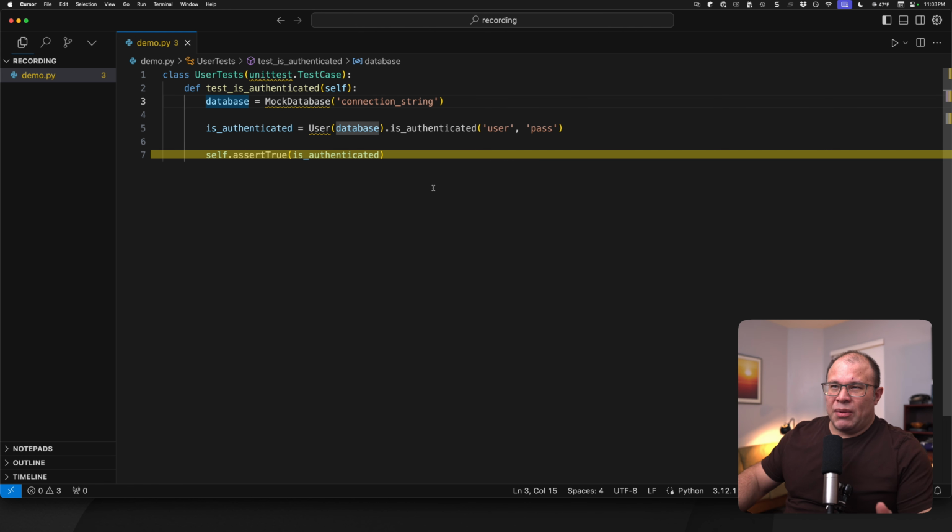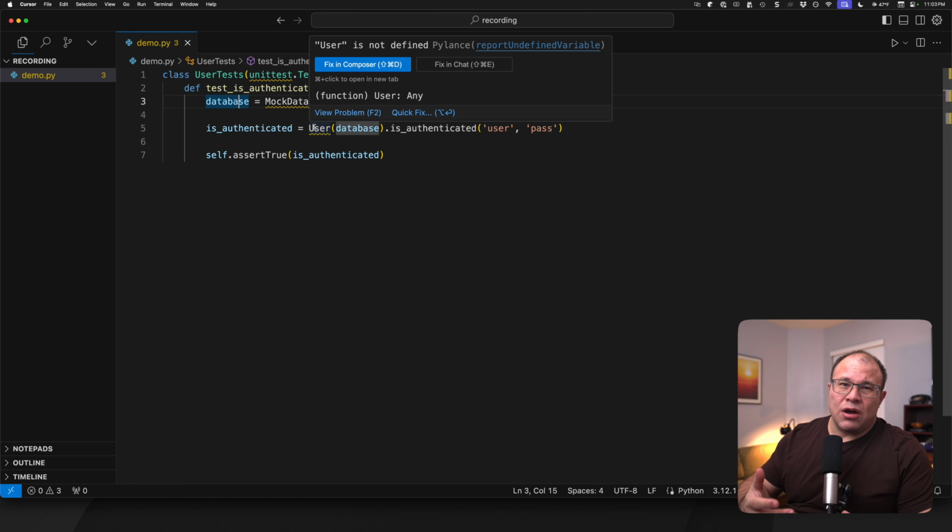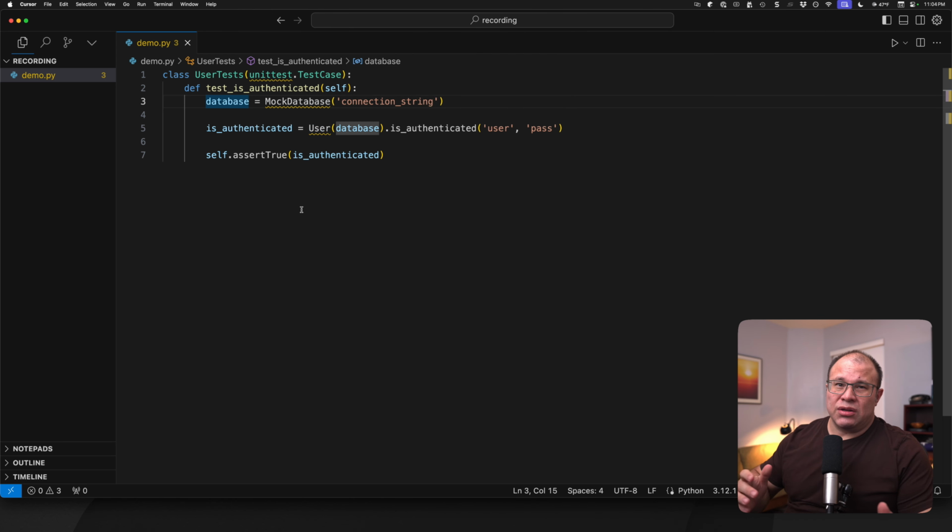But this is the beauty of dependency injection, and this is what makes it so powerful in static languages. The user doesn't know the concrete implementation. It simply takes a dependency on the parent database class. And then whatever instance is passed in is what it uses.